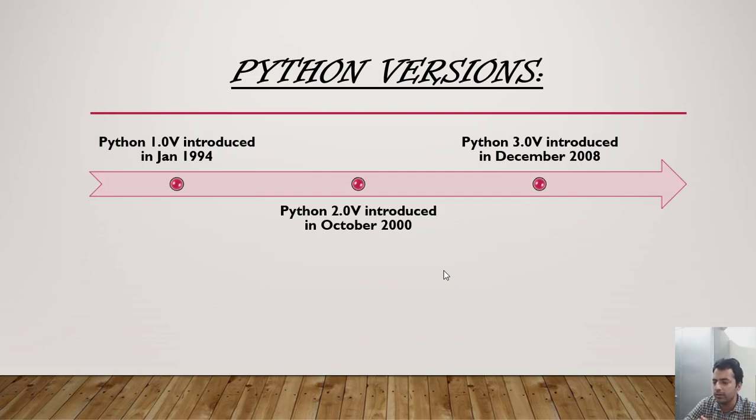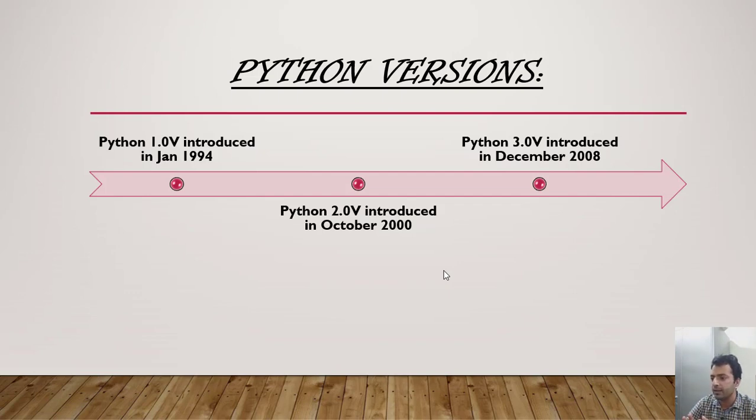In case of Python, if we try to compile in Python 3 programs which were written in earlier versions of Python, that's not possible. Python 3 is not backward compatible, and there were some features in Python 2 which are not included in Python 3. So there is a clear difference between Python 2 and Python 3, and for that reason Python 2.7 and Python 3 were used in different ways.